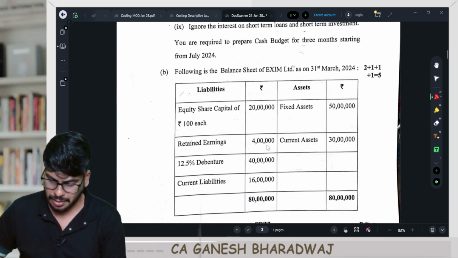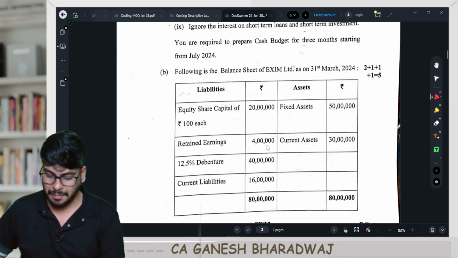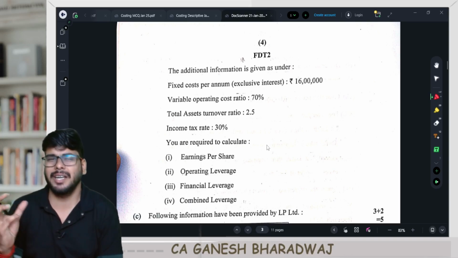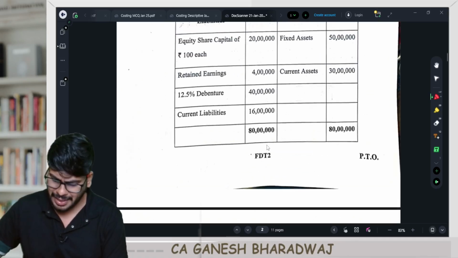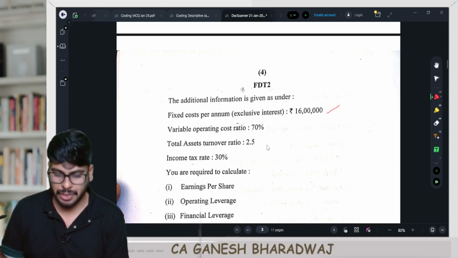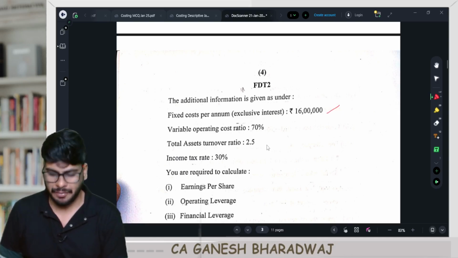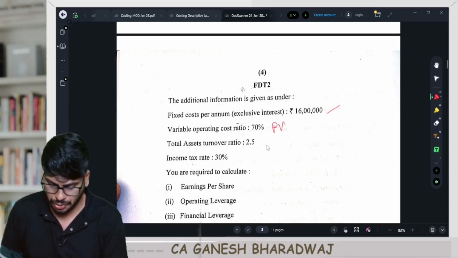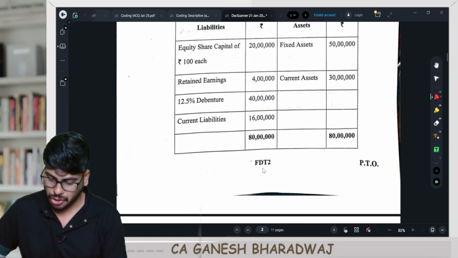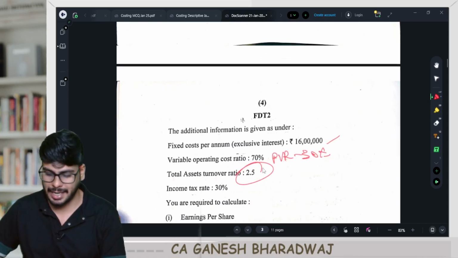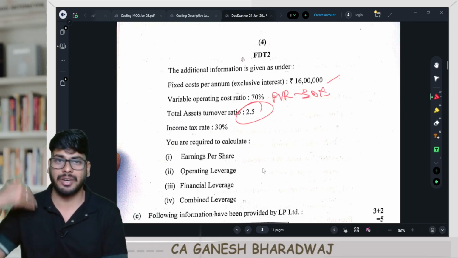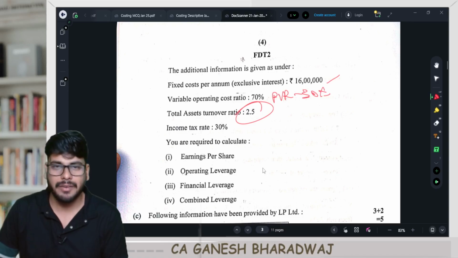Moving on to the next question, question number 1B. Question number 1B is from the chapter leverages. Once again, it is kind of a missing figure question. They have given the entire balance sheet, and then they have given your fixed operating cost and your VC ratio, which means the VC ratio is 70%, so the PV ratio is going to be 30%. Total asset turnover ratio is also given. So the starting point, you will get it. Now you have the total assets in this question, which is just 80 lakhs. Total assets into your asset turnover ratio, so into 2.5, you get the total sales figure. Sales minus variable cost ratio is given.